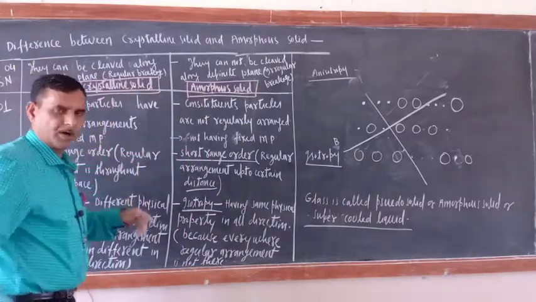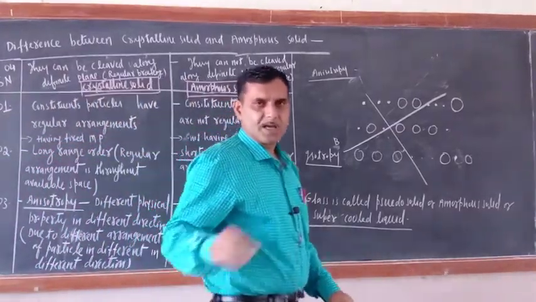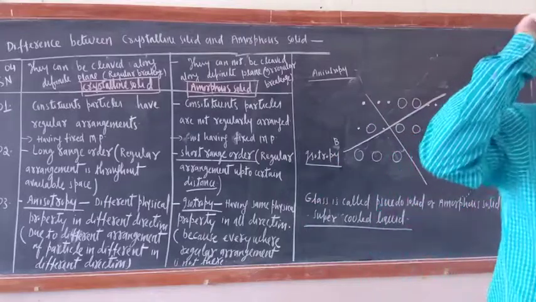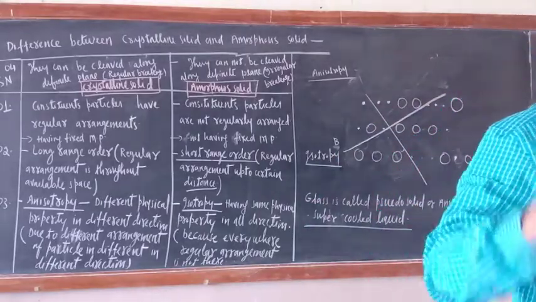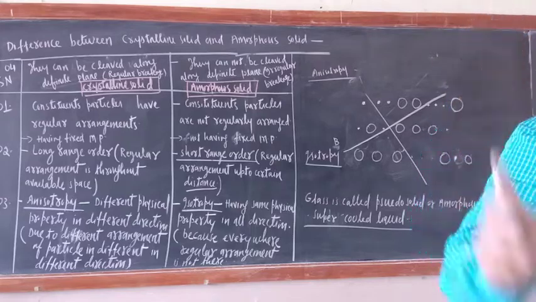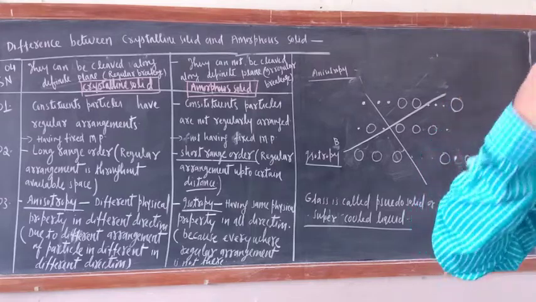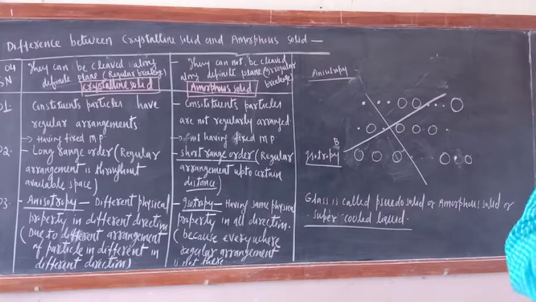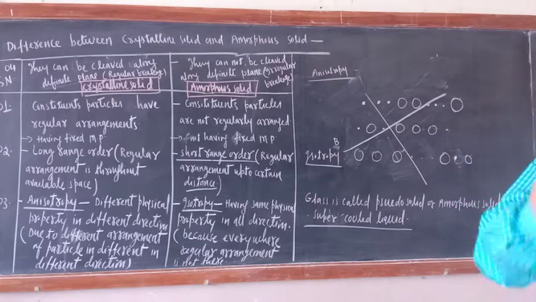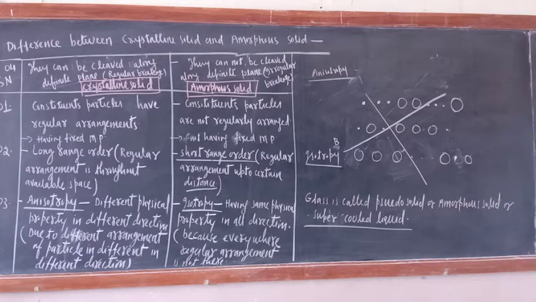So I hope that you have got the meaning of isotropic and anisotropic. Again I am telling you, anisotropic means different value of physical property in different directions. Isotropic means having the same value of physical property in all directions. Amorphous solid is isotropic solid, crystalline solid is anisotropic solid. So that much you have to prepare.